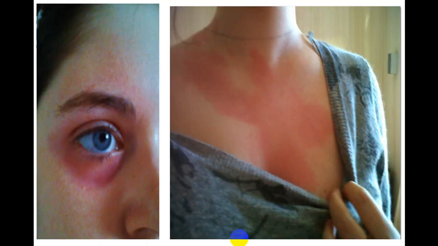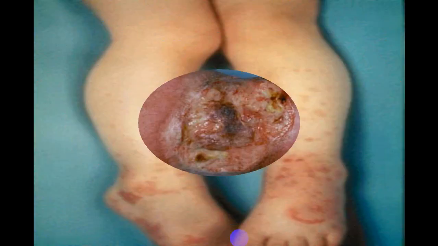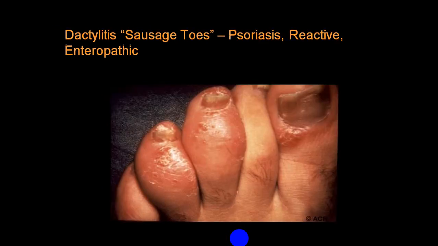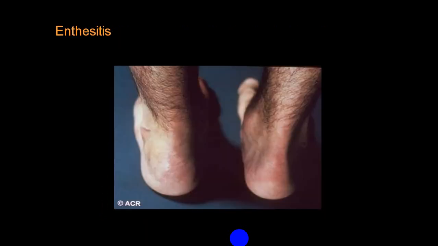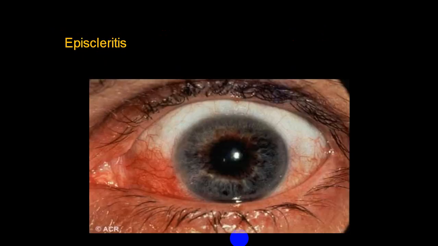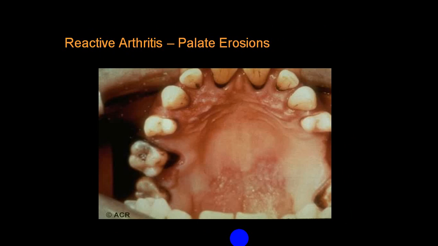This is again a skin manifestation. This is chest sign in case of SLE. This is around the eye, skin manifestation. These are all necrotic varieties. This is tenosynovitis in JRA. This is dactylitis, typically we call it sausage toe, in psoriatic arthritis, occasionally in reactive and enteropathic. Enthesitis, again in case of a seronegative variety. Reactive arthritis: conjunctivitis, episcleritis. Then ulcers you can get in a case of reactive arthritis.